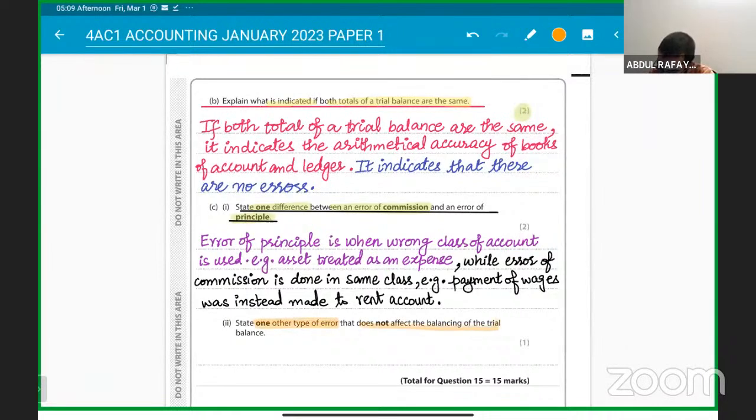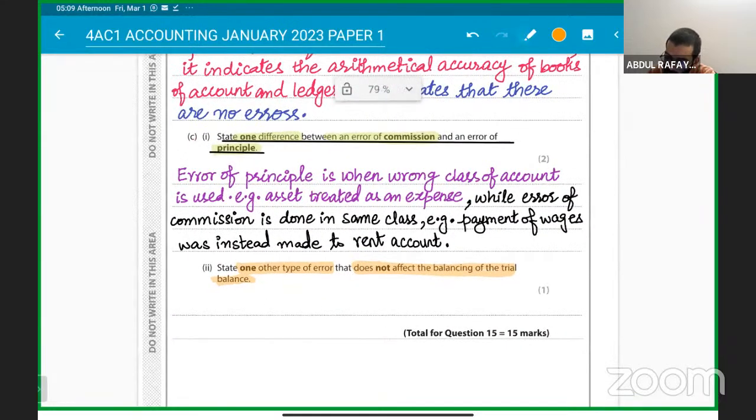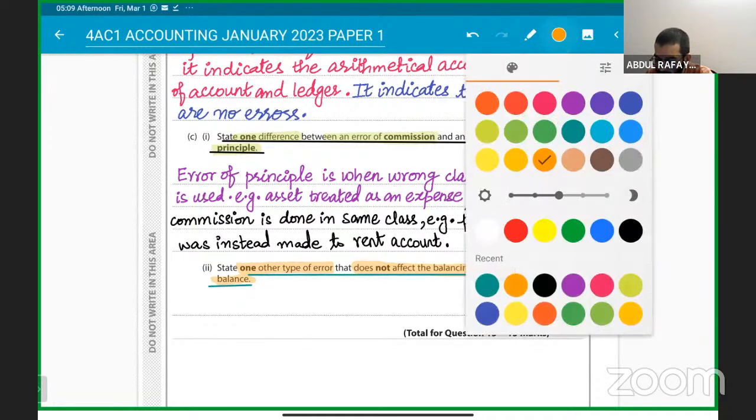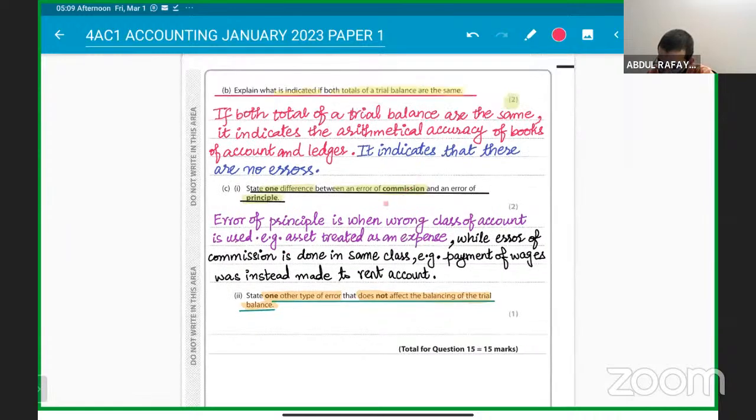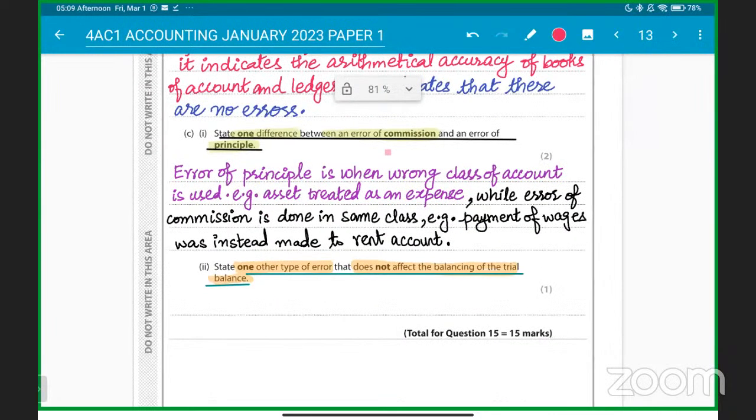That does not affect the balancing of the trial balance. It's very simple. One of the errors, you have to name them. What are the other types of errors that will not affect the balancing? Errors that do not affect the balance, what two of them are? Error of original commission, error of principal. Exactly. You can write it down.